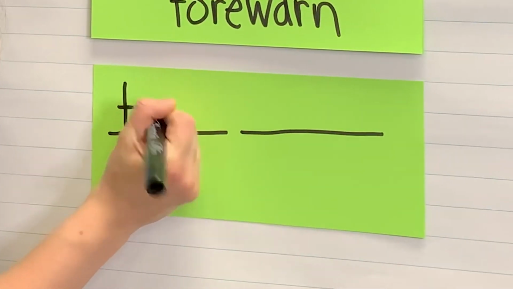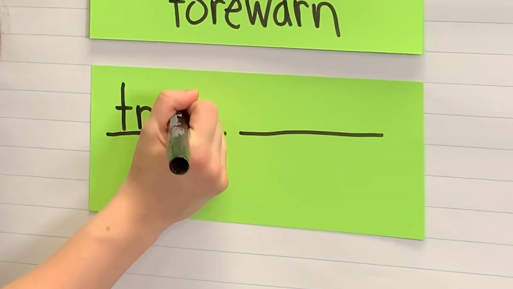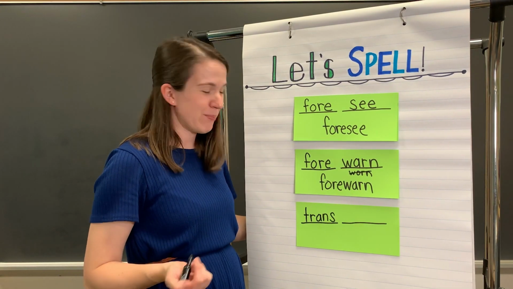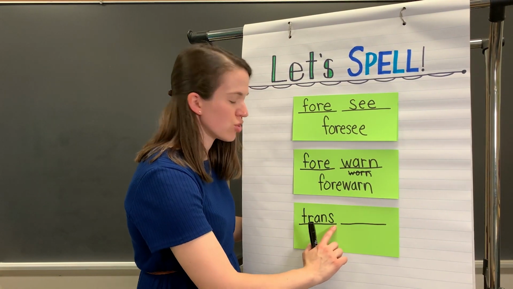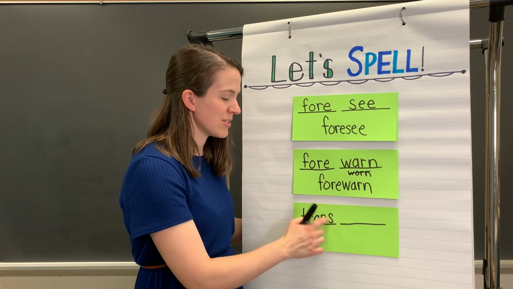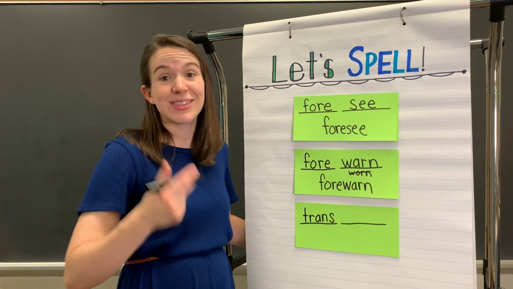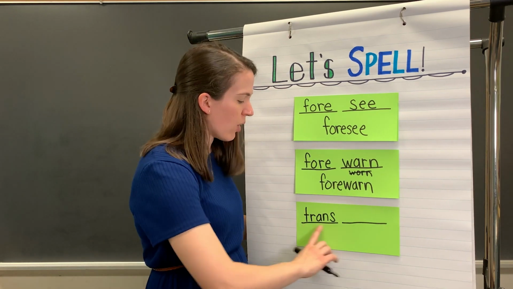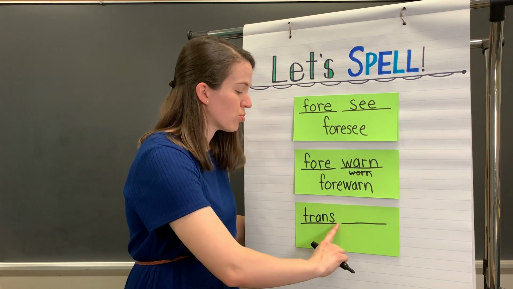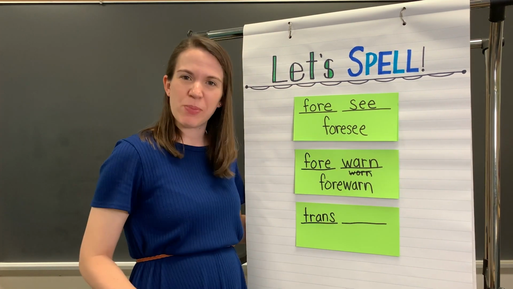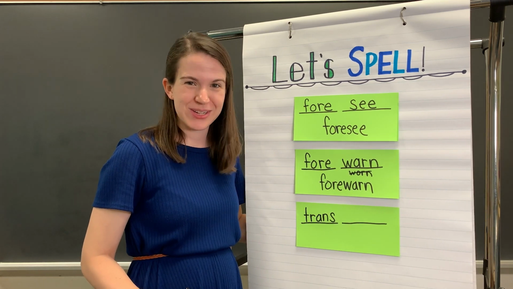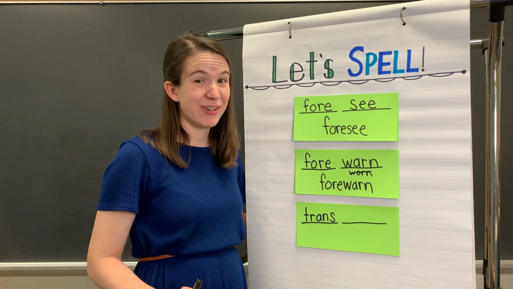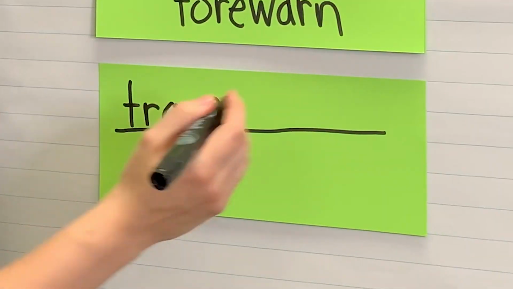Tr, and z. You may remember from before that in the prefix trans, the z sound is made by an S. The S can make that sound in a lot of words. Now we have our first part, trans. We just need the next part, port. How many sounds do you hear in port? I hear 4 sounds. Let's write those down.